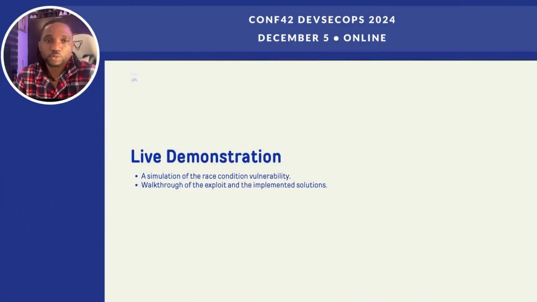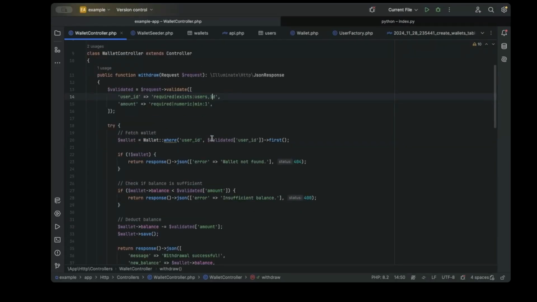So I'm just going to walk you through a live demo to explain to you in real time how a race condition works. I spun up a PHP application. This is a wallet controller with a withdraw method, and this withdraw method takes in a payload of the user ID and amount.